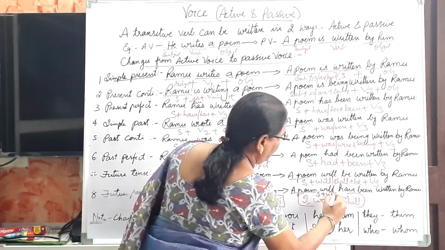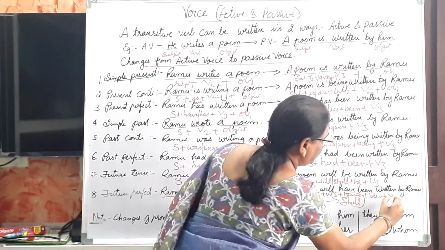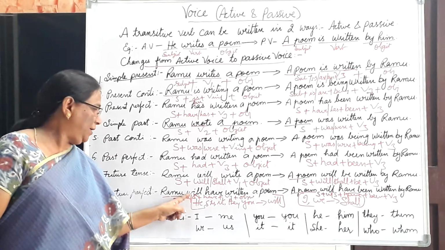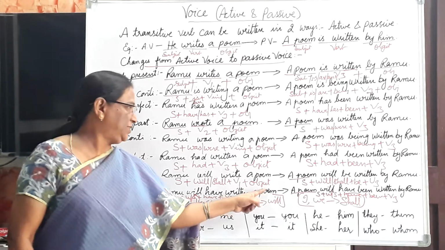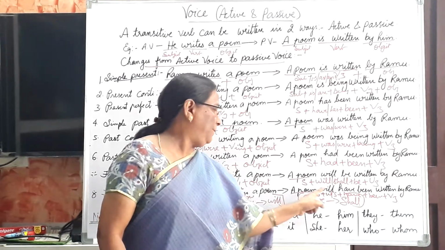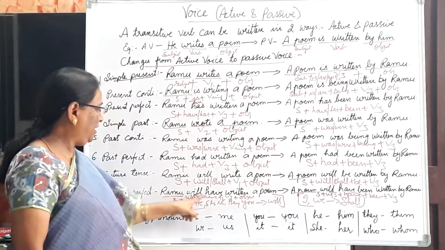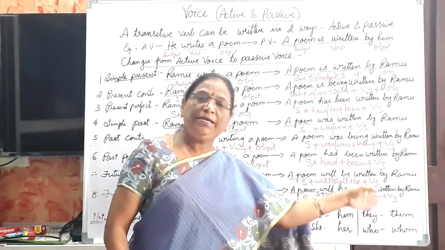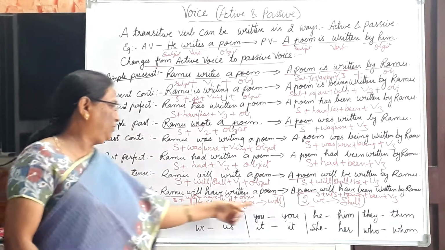In passive voice, subject plus will or shall plus have plus been plus V3. Will have written is changed into will have been V3 or shall have been V3. Will and shall are used according to the pronouns.